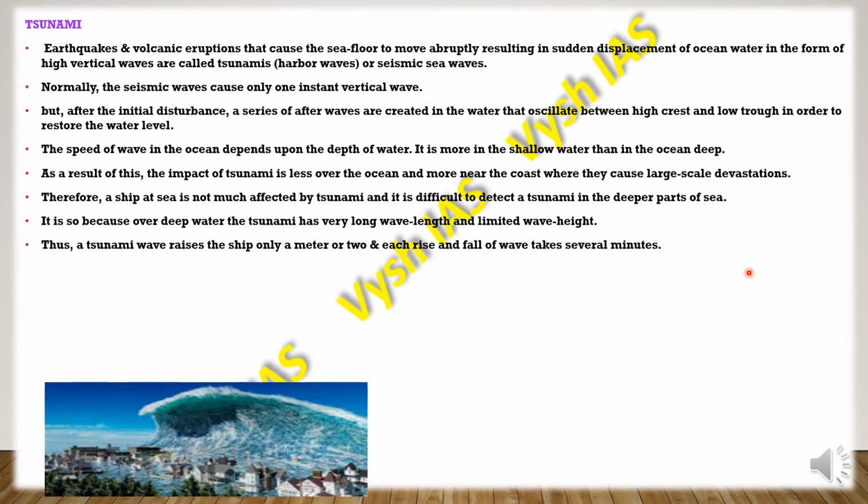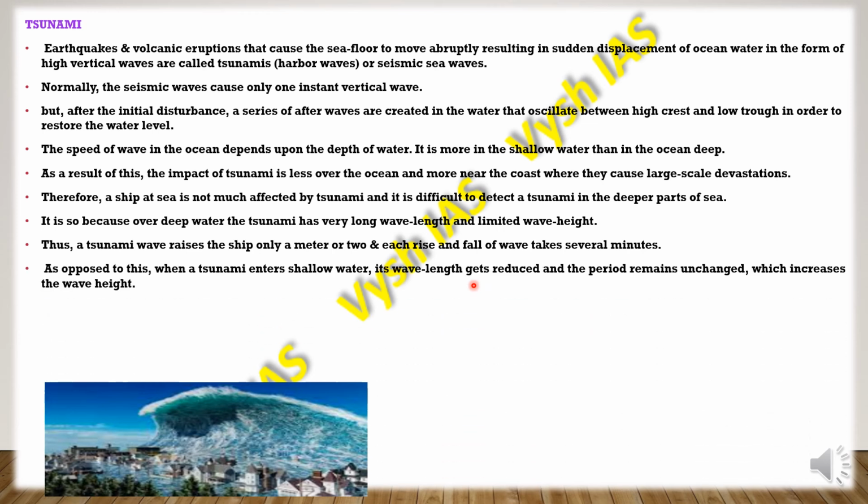But it is different near the coastal areas. A tsunami wave will raise a ship only by a meter or two, and with each rise and fall of the wave, the water spreads eventually and calms down in the ocean itself. But when a tsunami enters shallow water, its wavelength gets reduced.